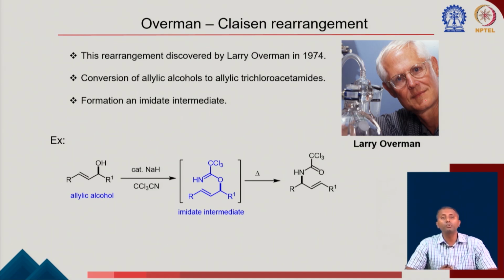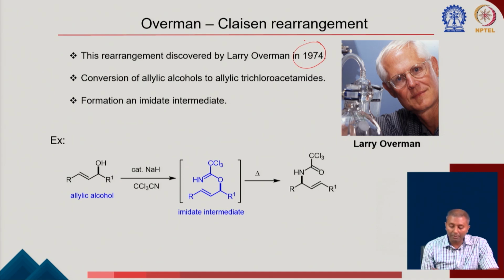Now I am going to introduce you to the Overman-Claisen rearrangement, another very interesting rearrangement which was discovered by Larry Overman in 1974. He has made a lot of contributions to organic synthesis through many total syntheses, and also discovered several reaction methodologies. So in this reaction, what is happening? Actually, you are starting from an allylic alcohol.